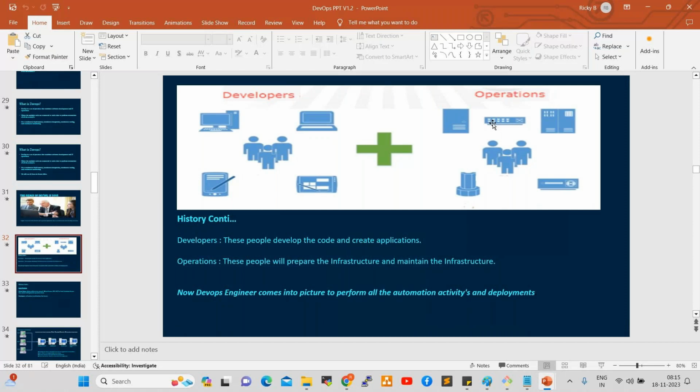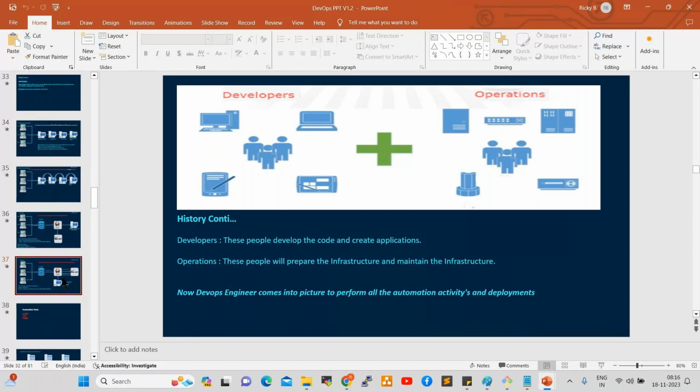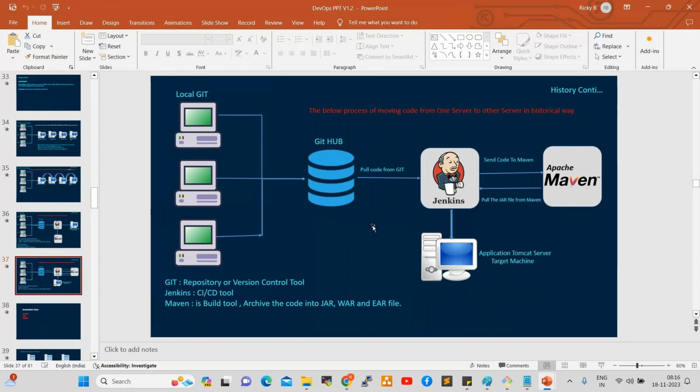So what is the DevOps engineer's role? A DevOps engineer automates the activities, performs the cloud activities, and works on some tickets. These are all our roles. Also the deployment process we discussed. In the local Git, the developer develops the code. The code will be pushed to GitHub. From there, Jenkins will take the code, convert it into an artifact by using Maven, and deploy it onto the application server or web server.